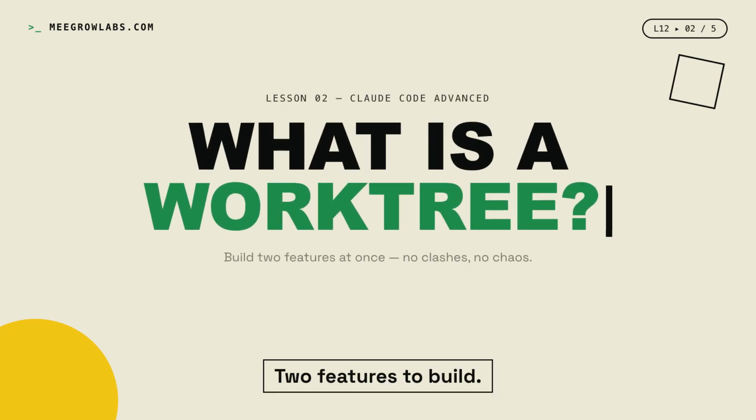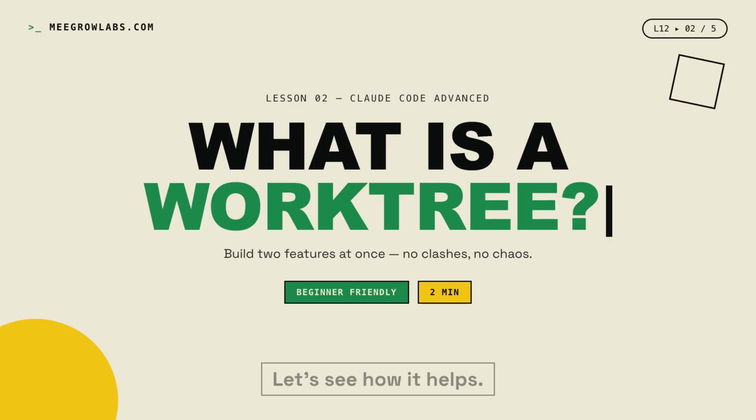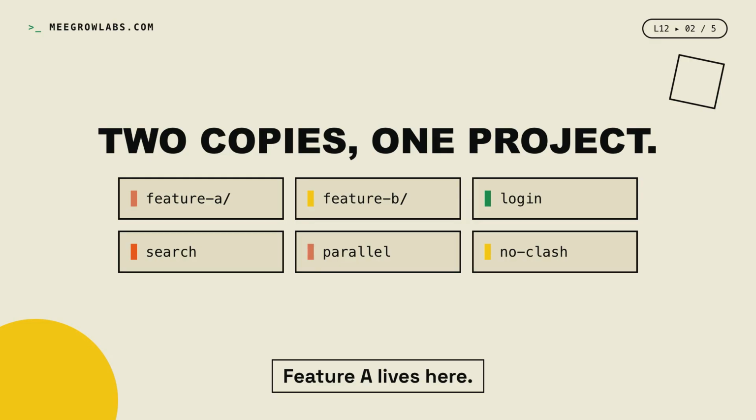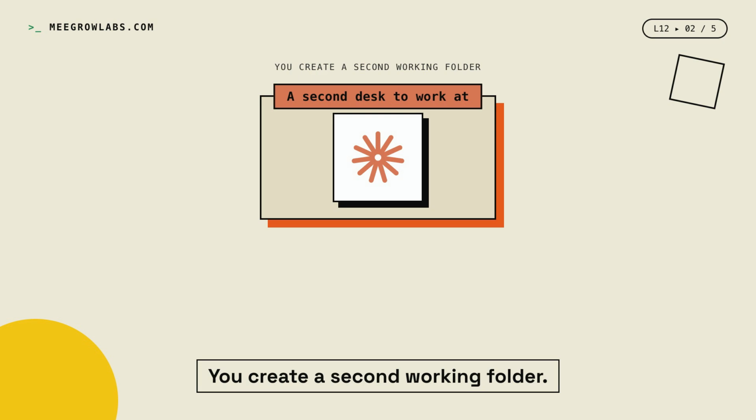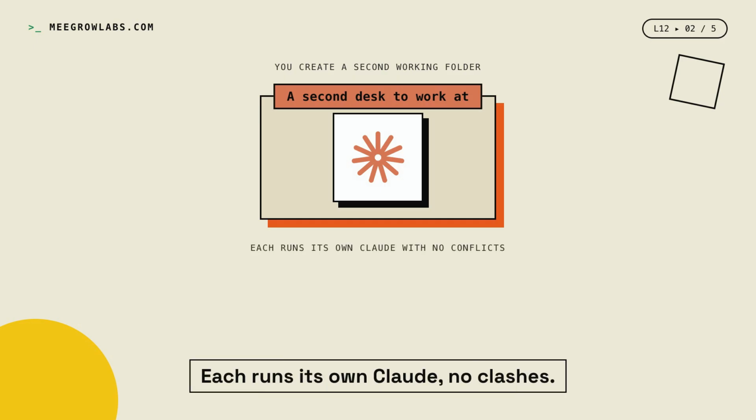Two features to build. You switch back and forth. Files clash, it's a mess. Is there a cleaner way? Yes, there is. It's called a work tree. Let's see how it helps. Picture your project folder. Feature A lives here. Feature B lives there. One builds login. One builds search. Both run in parallel. You create a second working folder, a full copy of your repo, on its own branch. Each runs its own Claude, no clashes.